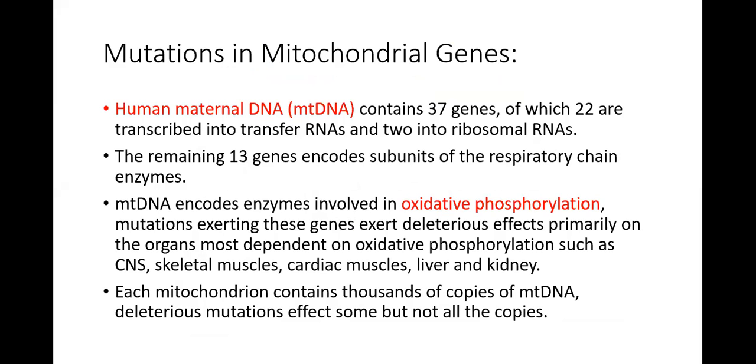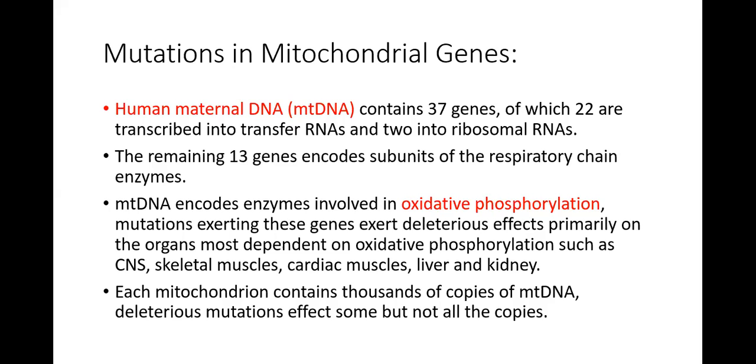Mitochondrial DNA encodes enzymes involved in oxidative phosphorylation. Mutations in these genes exert deleterious effects primarily on the organs most dependent on oxidative phosphorylation: the central nervous system, skeletal muscle, cardiac muscle, liver, and kidney. Each mitochondrion contains thousands of copies of mitochondrial DNA. Deleterious mutations affect some but not all copies of this.